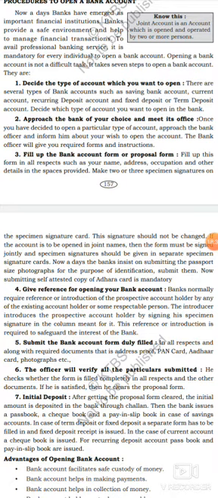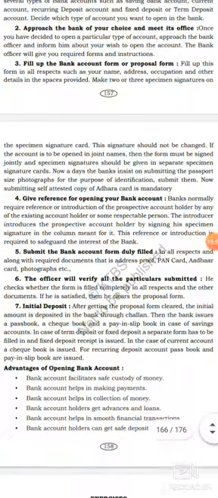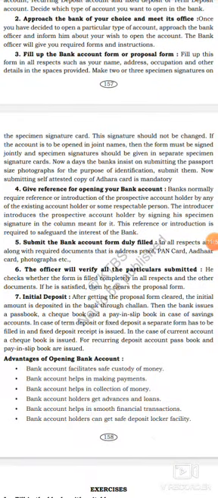Second, approach the bank of your choice and meet the officer. Third, fill up the bank account form or proposal form. Fourth, give reference for opening your bank account. Fifth, submit the bank account form duly filled. Sixth, the officer will verify all the particulars you submitted. Seventh, initial deposit. Got it? These 7 steps are very important for your exam, for 3 or 4 marks.